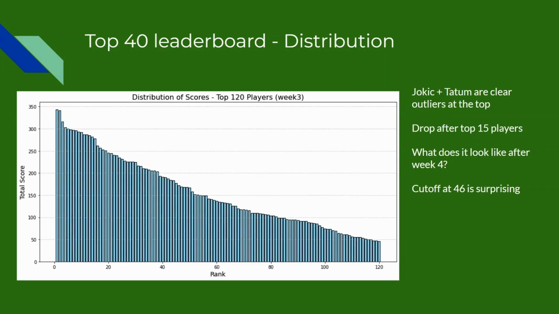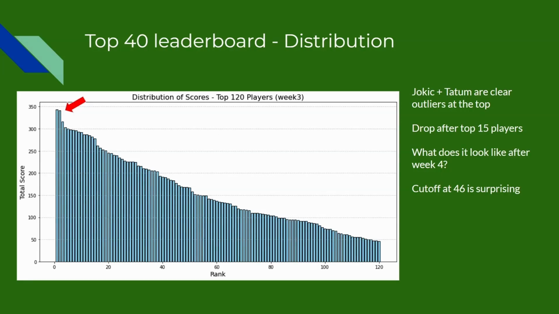Moving on, I want to have a look at what it looks like at the end of week 3 from a distribution point of view. First of all, at the top, Jokic and Tatum actually look like pretty clear outliers at the moment. And that's because not only have they got the top 20 each week, but they've been in that real top 5 kind of players, and that's allowed them to push up well past 300. And there's a pretty significant drop off.